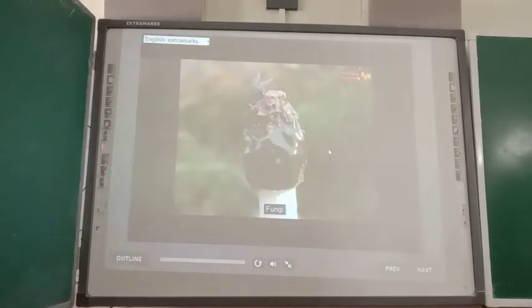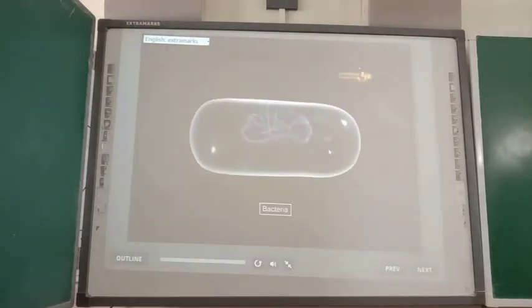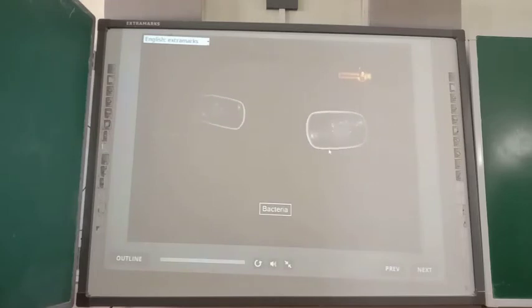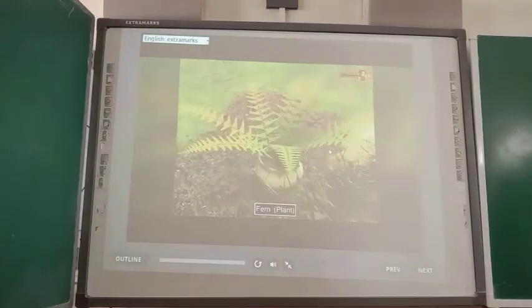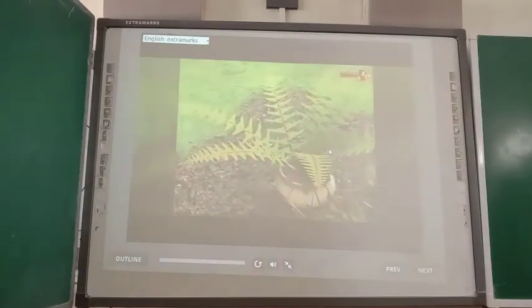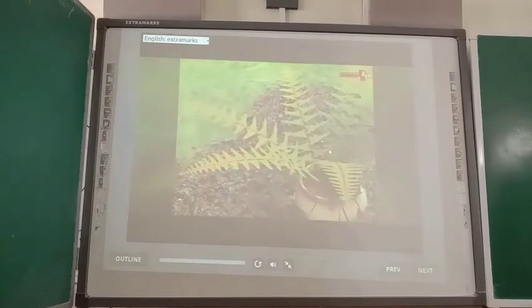The most important type of asexual reproduction is by spore formation. Several organisms like fungi, bacteria, plants, etc. reproduce by the process of spore formation.